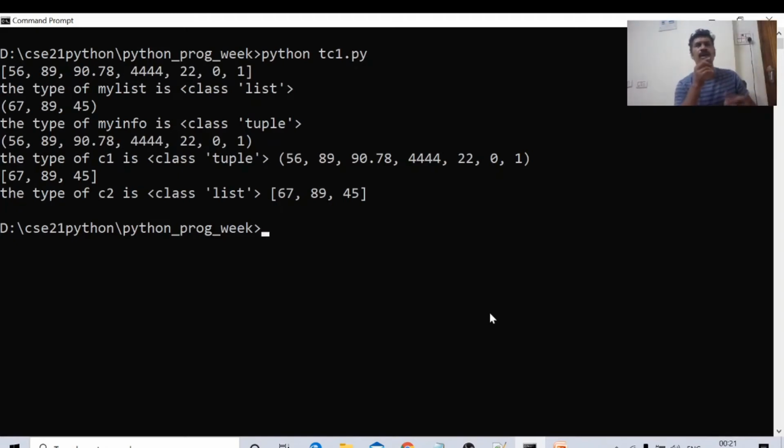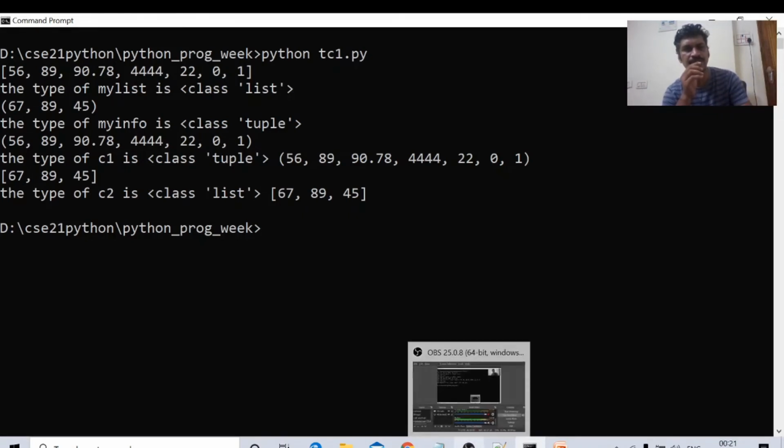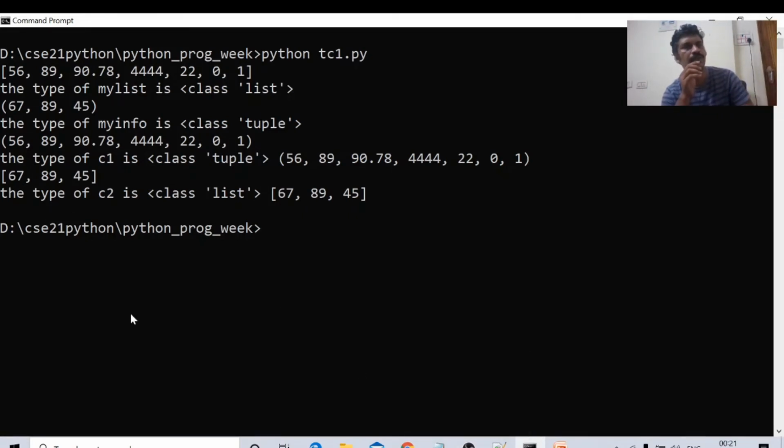All conversions are there in this one program. The first one is list, 56, 89. The list in Python is specified within square brackets. The tuple is specified within parentheses, smooth brackets. The type of my list is list.